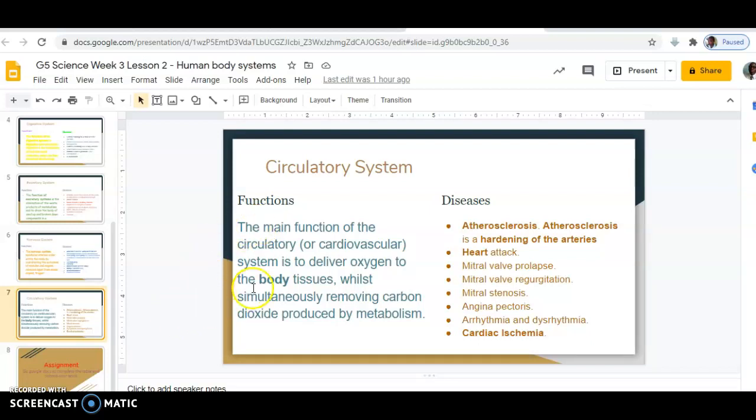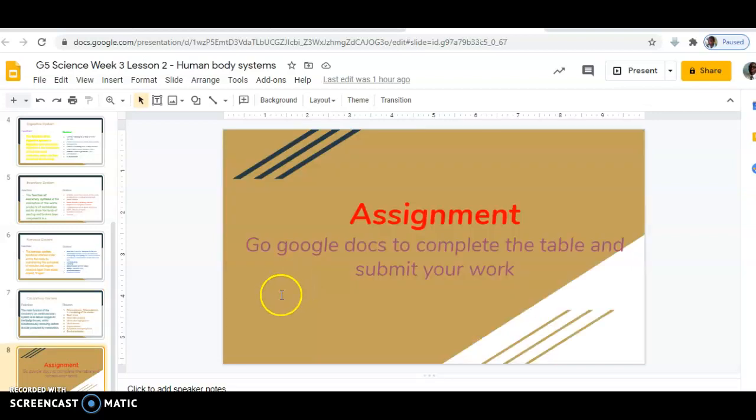Now, the next thing that I would want you to do is to carry out some assignments. So you'll go to Google Docs, and then you will find a table, and the table is just listing the five main body systems. So you will have to list at least 5 diseases that you will find in each of the body systems, and that would be all.